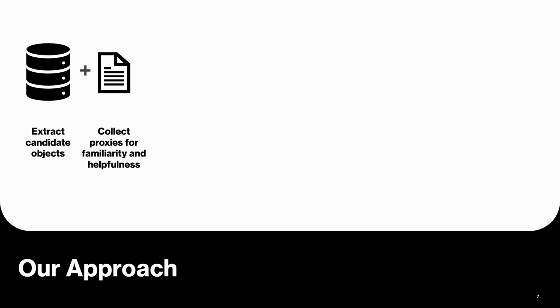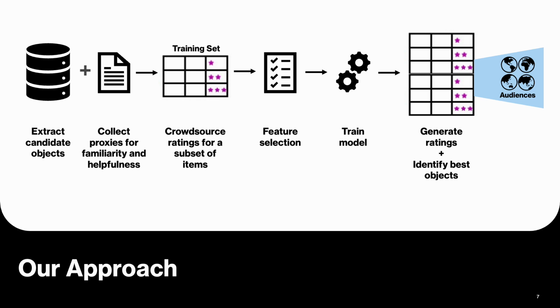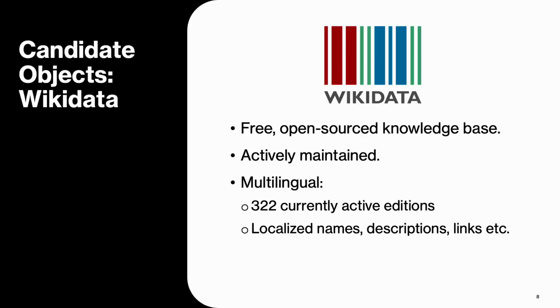So how do we approach this problem? First, we identify a good source for candidate objects for our analogies. We also need to identify information that can act as proxies for helpfulness and familiarity. Then we can create a training set with crowdsourced ratings and identify which proxies are best for our purposes. Finally, we can train our model to generate ratings and identify the best objects for different measurements. We also want our approach to have the capacity to adapt to different audiences.